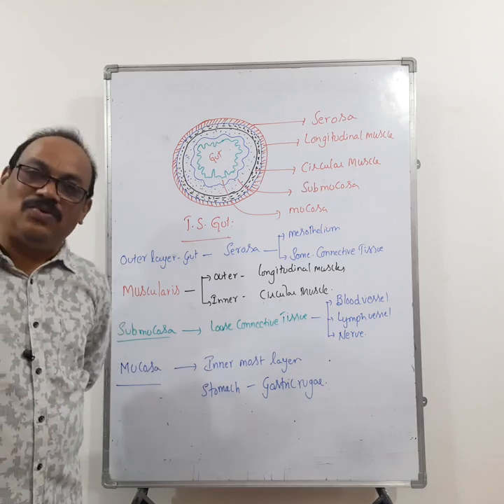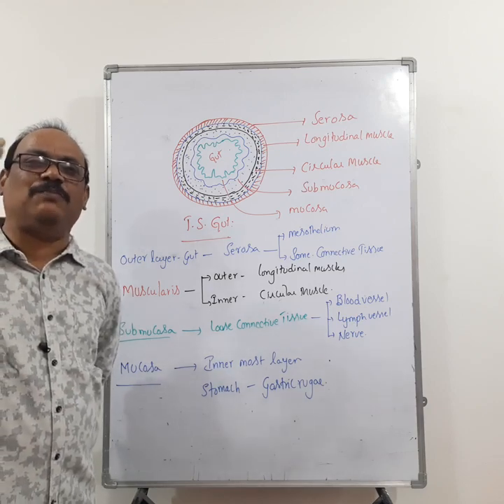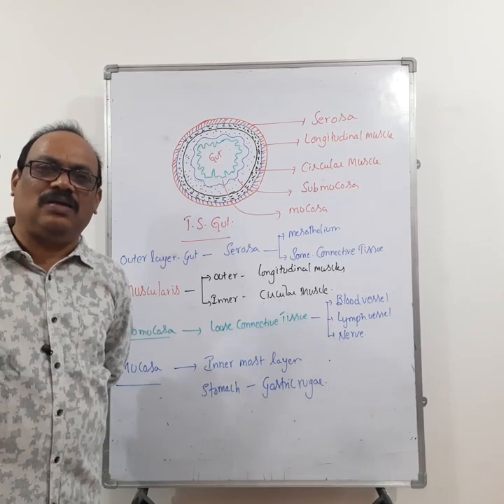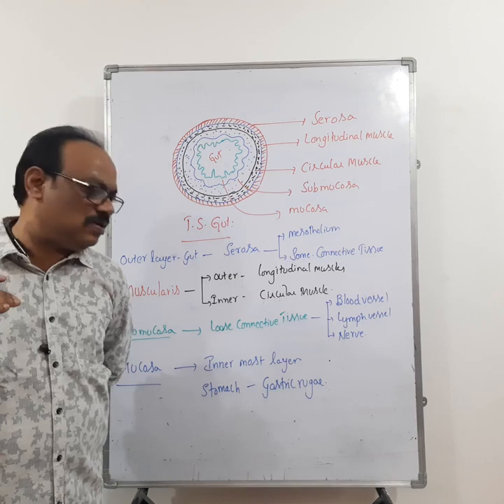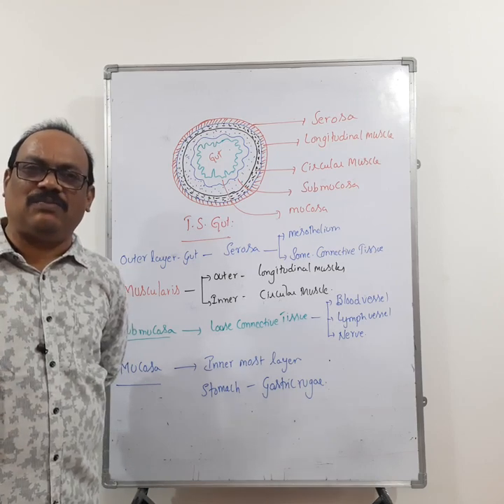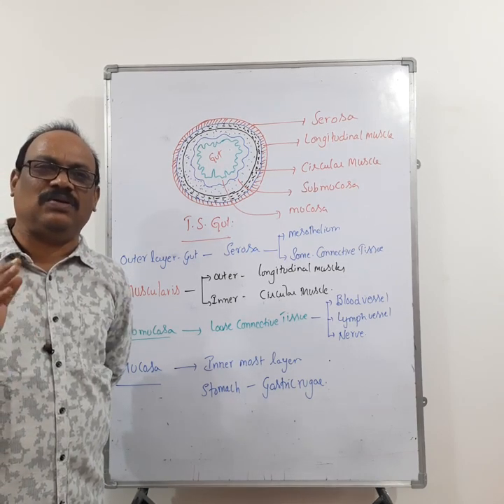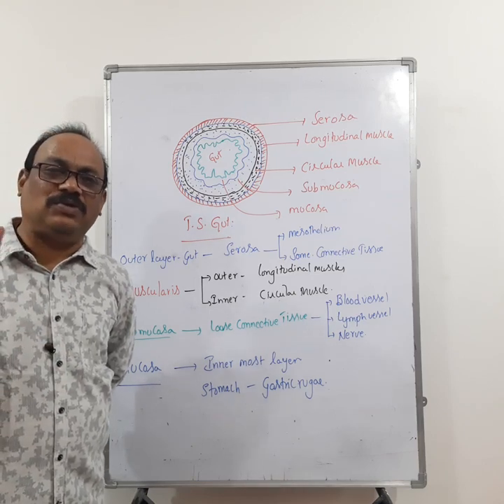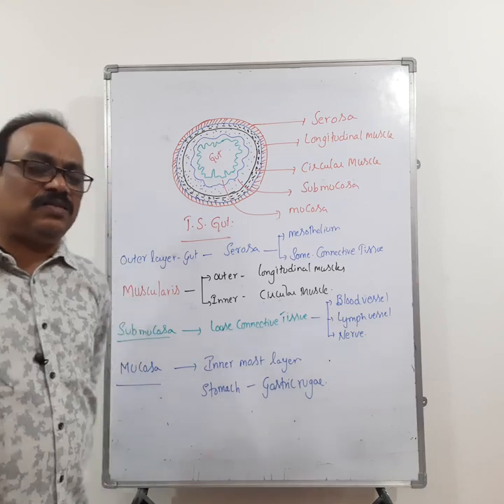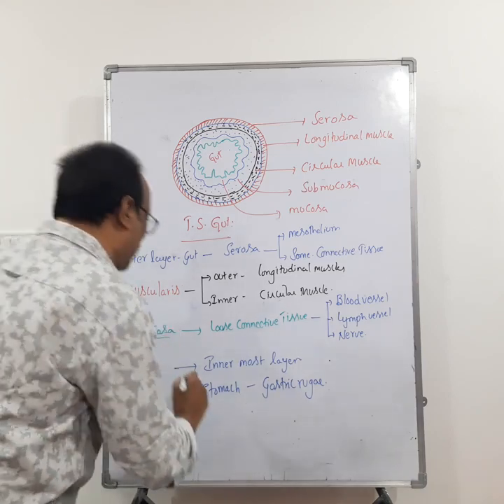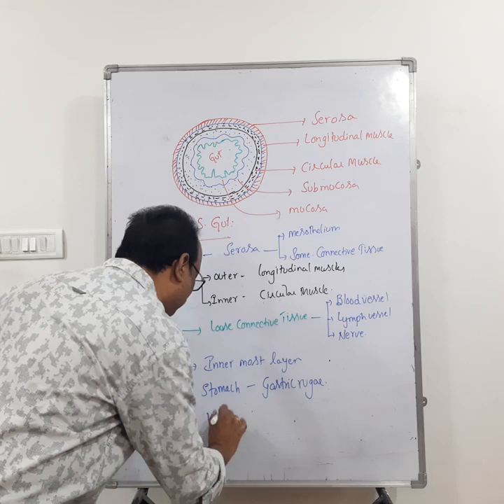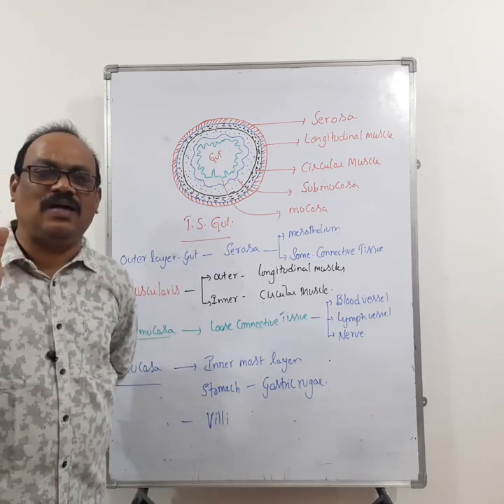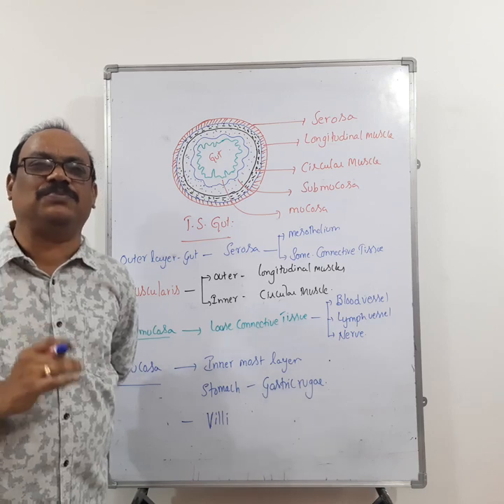Then this mucosa forms finger-like projections in the ileum, that means in the small intestine, and also in the jejunum. The small finger-like projections present in the small intestine are called villi. Villi increase the surface area of absorption.